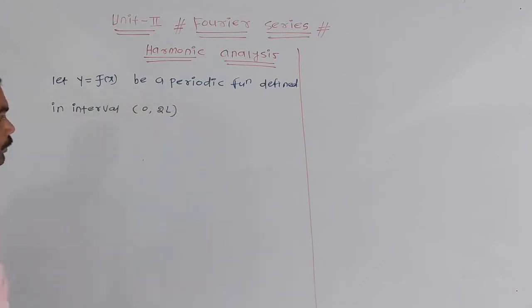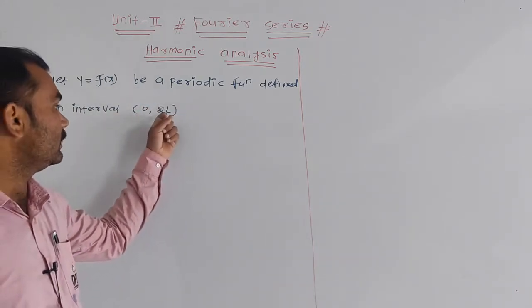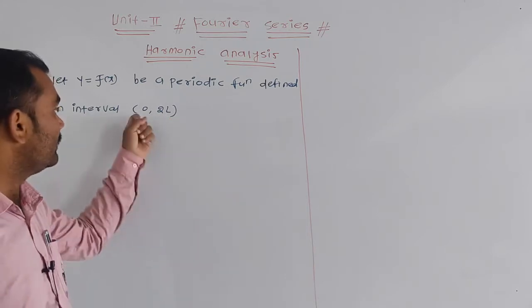Maybe 0 to 2l, or maybe 0 to some constant, or maybe 0 to 2 pi.